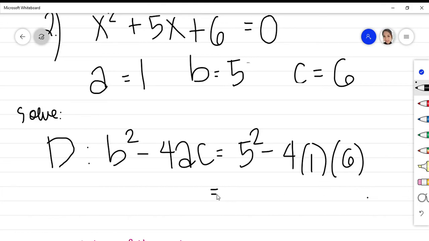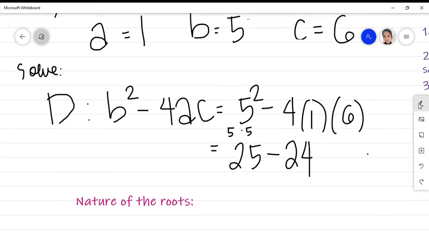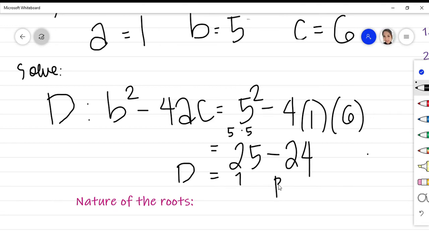So simplifying this, we have 5 squared. We know that that is 5 times 5, so that is equivalent to 25. Minus 4 times 1 times 6, that is equivalent to negative 24 or minus 24. So 25 minus 24 is equivalent to 1. So our discriminant is 1. Now 1 is an example of a perfect square number, right? It's perfect and it is positive.